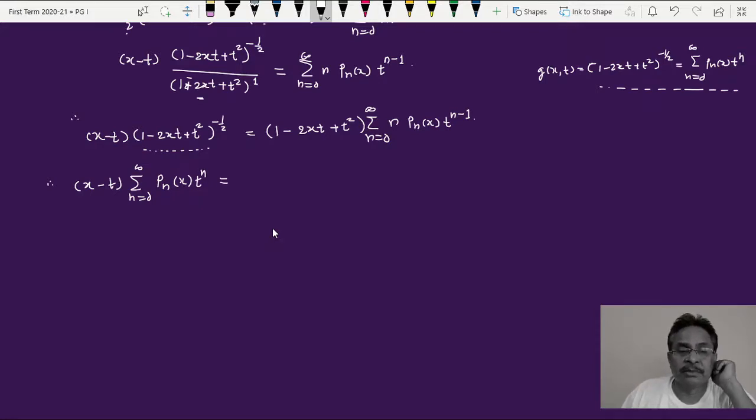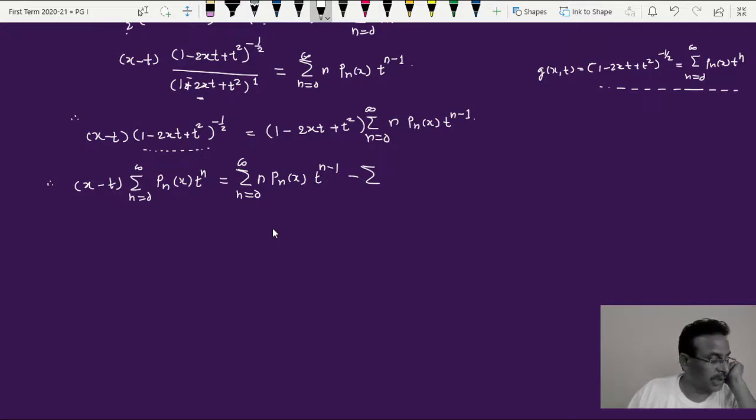Now there are 3 terms, 1 into this, minus twice xt into this, and t square multiplied by this. So I'll write this as summation n equal to 0 to infinity, first term is n times Pn of x into t raised to n minus 1. Now this is minus, so the minus comes out, summation over, so 2 can be written outside of this.